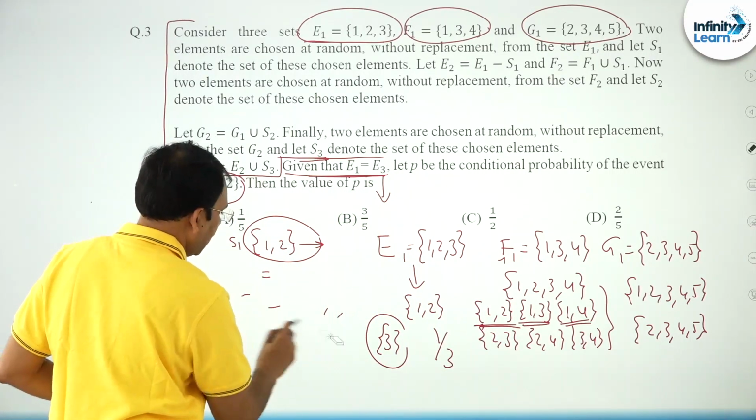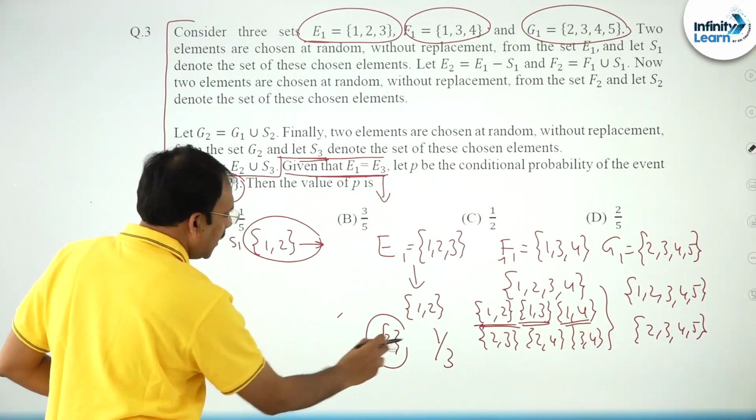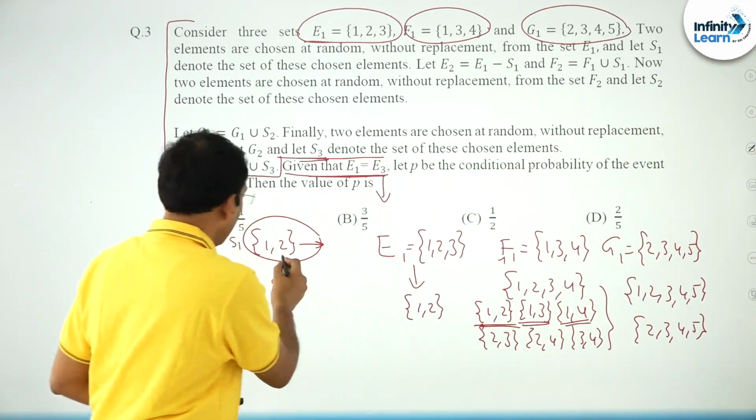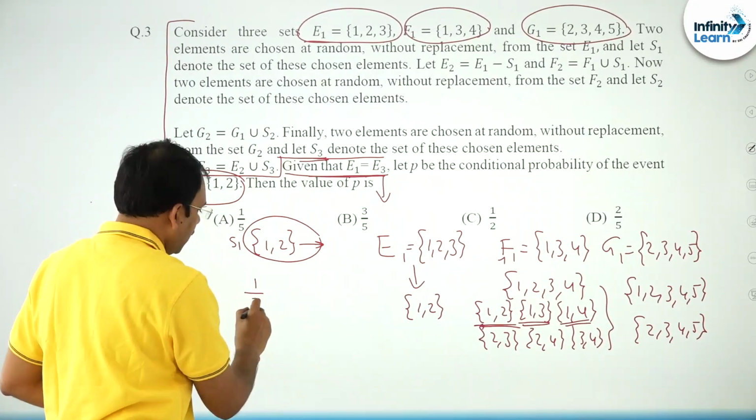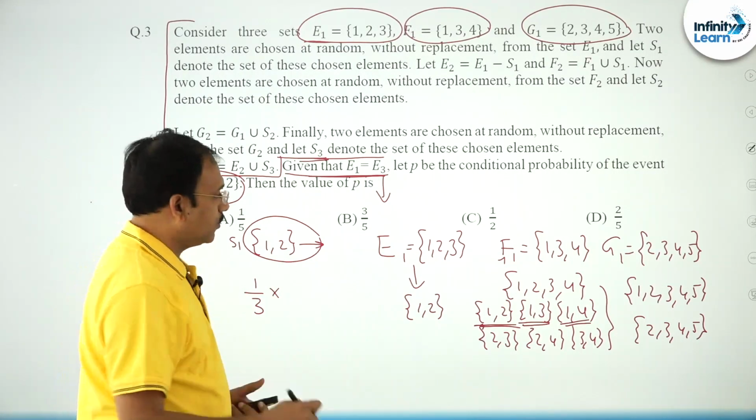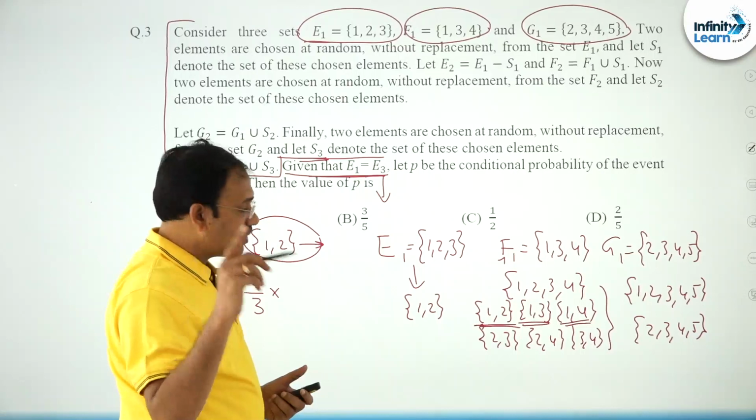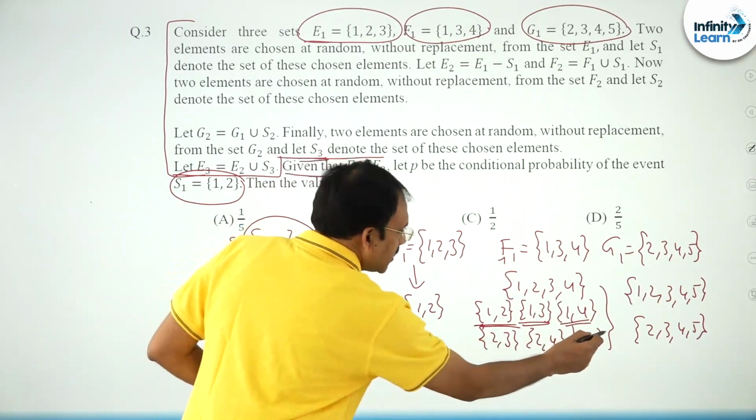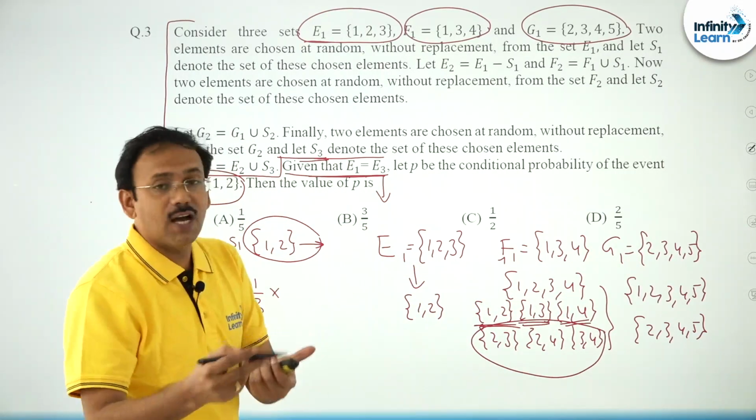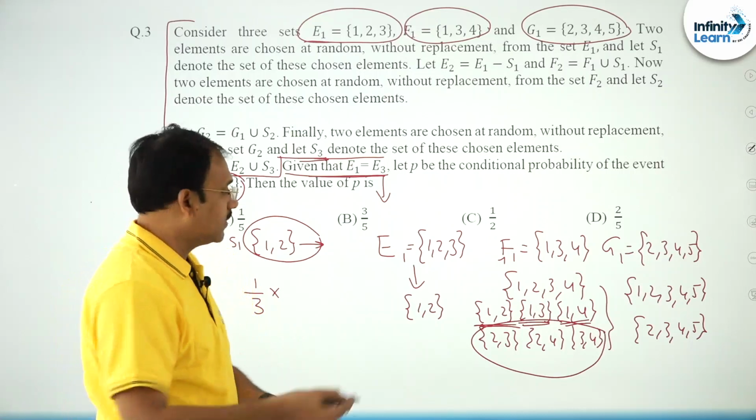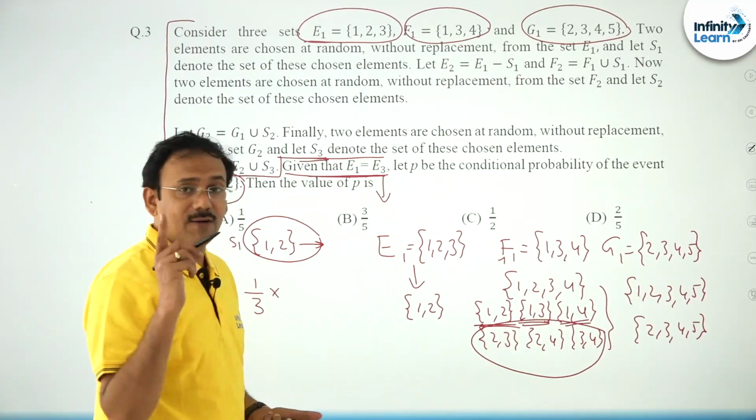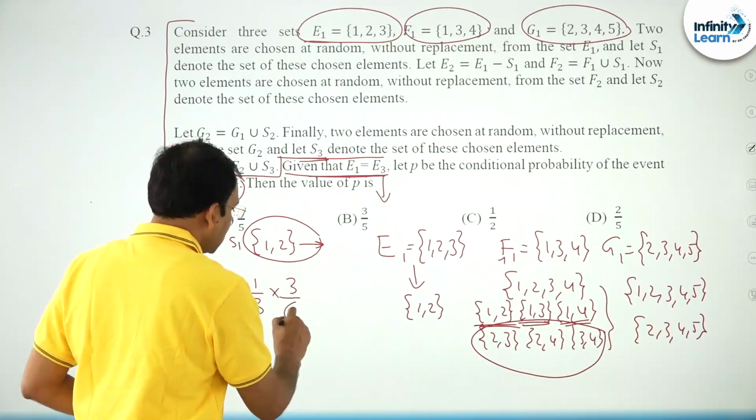Let me write the probability here. First thing, the probability of selecting {1, 2} out of this is 1 by 3. After selecting {1, 2}, there are 6 possibilities. You see friends, for the other cases, if you combine, there is no 1, there is no chance to get {1, 2}, and hence no chance to get the same set E3. So you have 3 favorable cases out of 6, 3 by 6, friends.